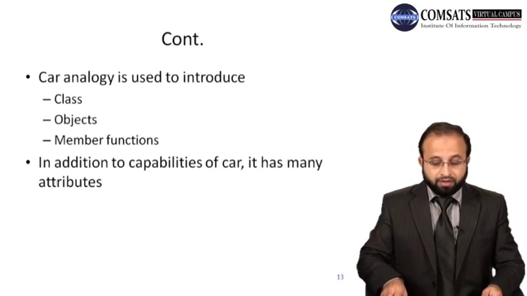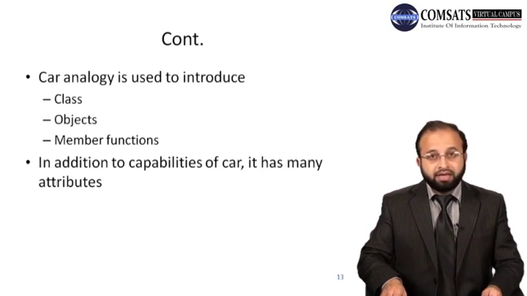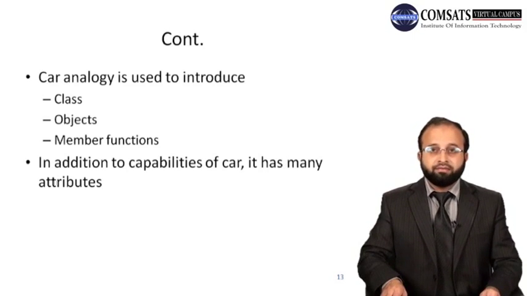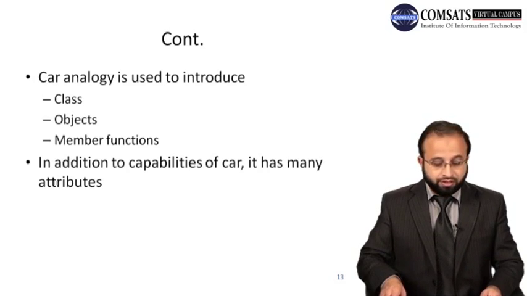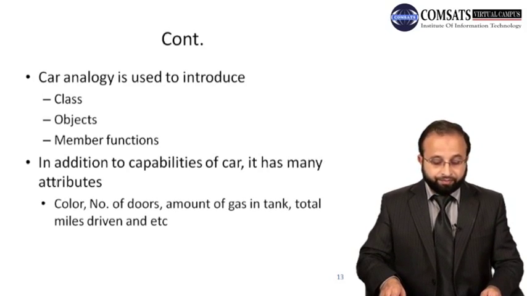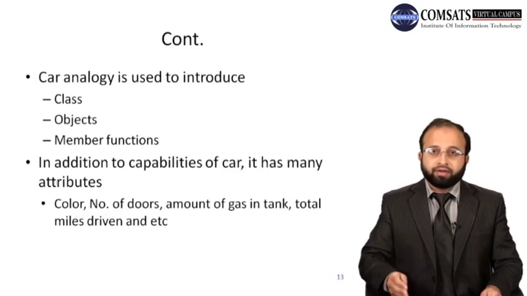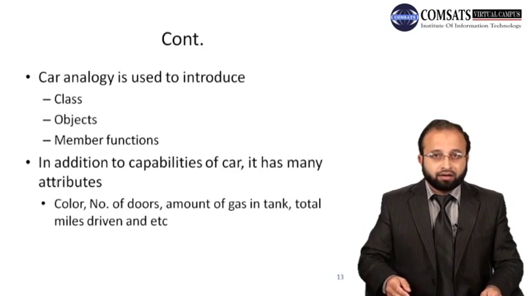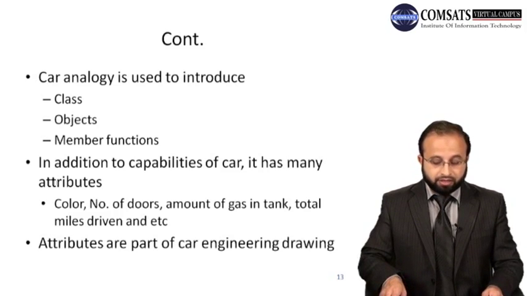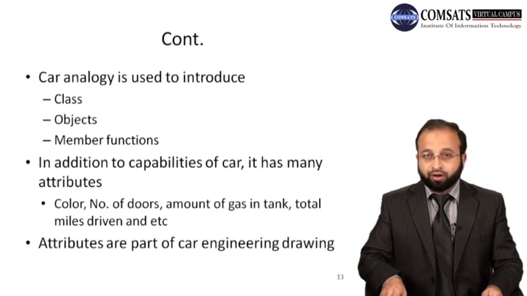In addition to the capabilities of a car, it has many attributes, or we can say many fields, many properties. These attributes are color, number of doors, amount of gas in the tank, total miles driven, and so on. There are a lot of attributes you can count on your fingers for any car, right? Attributes are part of the car engineering drawing.